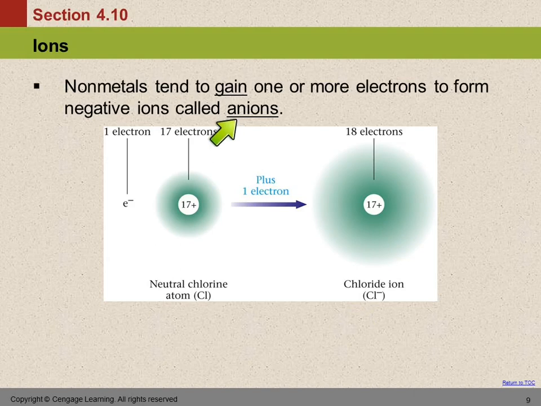So both of these names, cation and anion, end in the word ion. Anion has an extra N, and that's the negative one. It looks like onion, but it's not an onion. And cation looks like cation, like short for vacation, but it's not. And if you say onion and cation, I'll snigger at you.